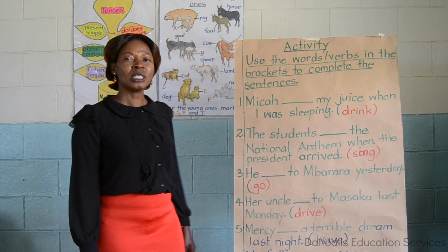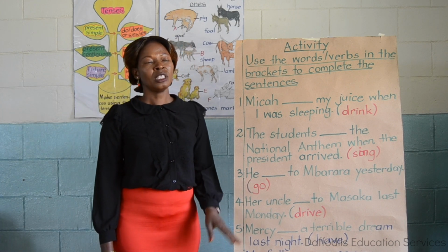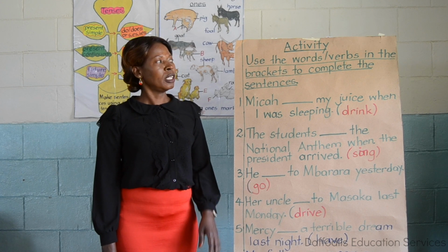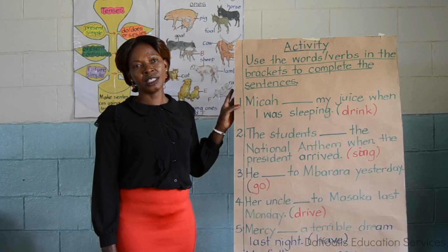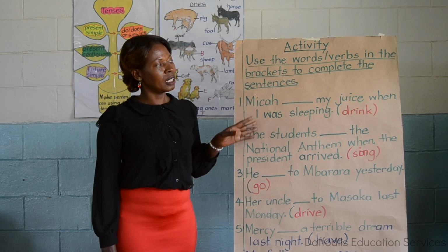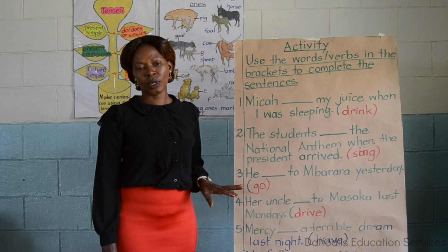Last time we looked at the past tense of irregular verbs. Now, in today's lesson, we are going to look at how we use the past tense of those irregular verbs in sentences. But before we begin this lesson, we are going to recite a simple English song, and you all know the song.